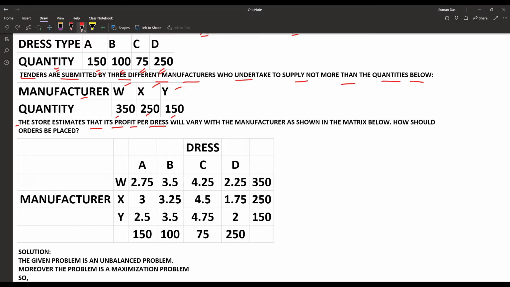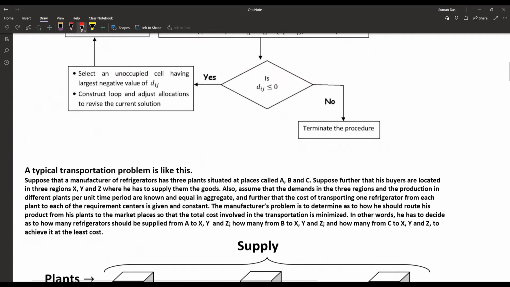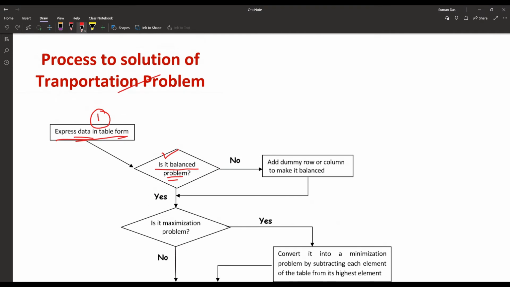That means we are constructing A, B, C, D along the columns, that is the dresses, and the manufacturers, that is W, X and Y. Now we are writing the supply and demand on the bottom and the right side of the table. So that is our first step. That means we are constructing the table from the data.